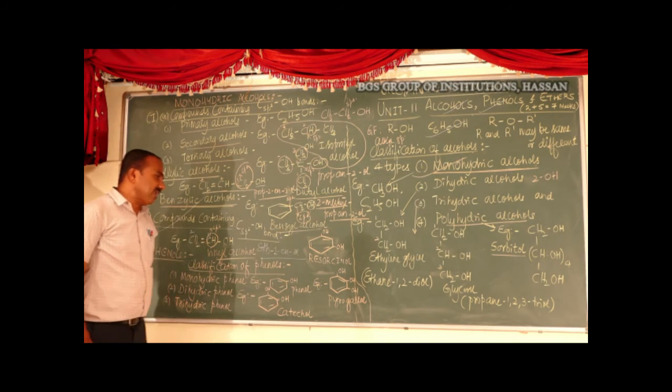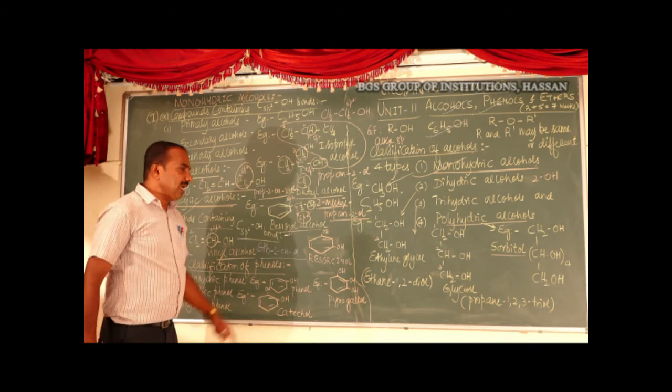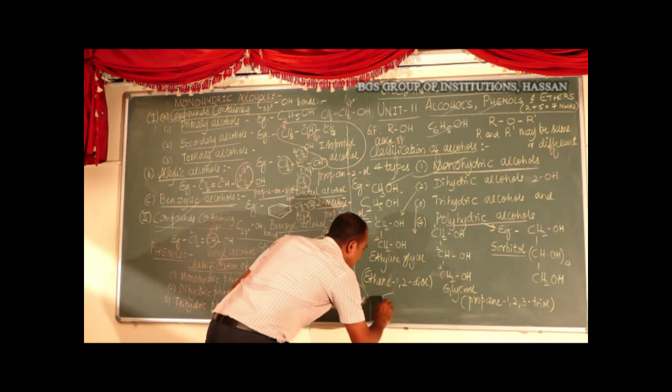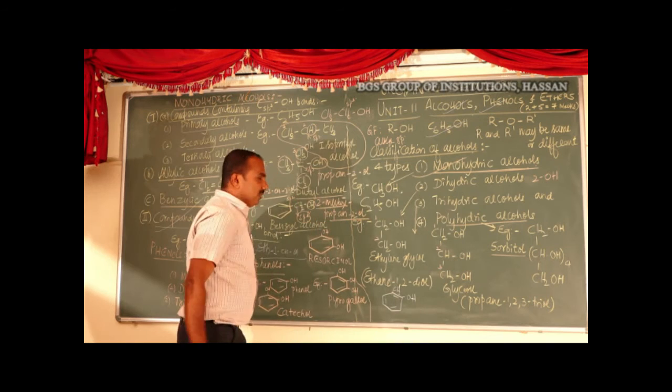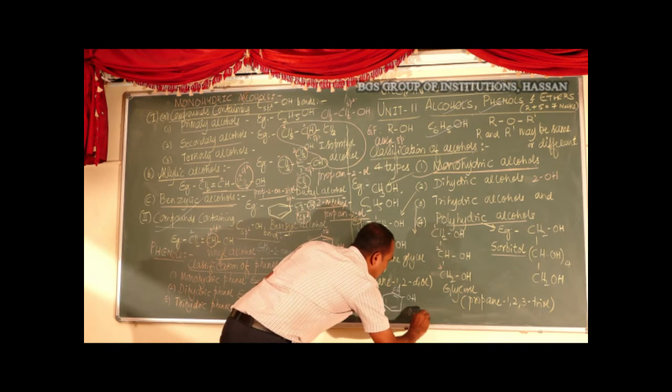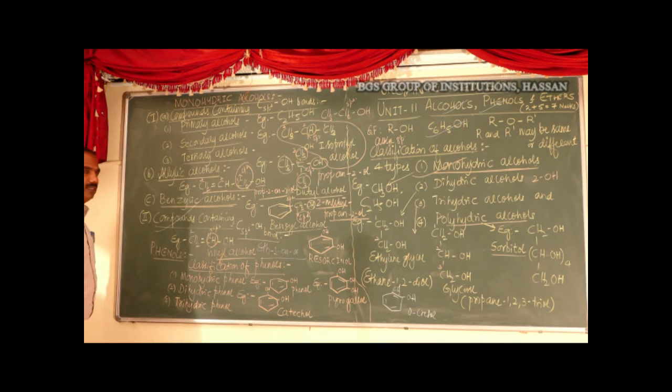Examples for phenols are phenol and another one, orthocresol. These are all examples.